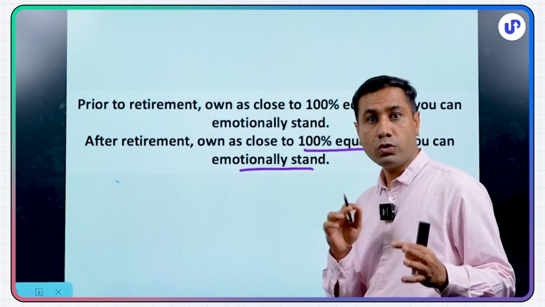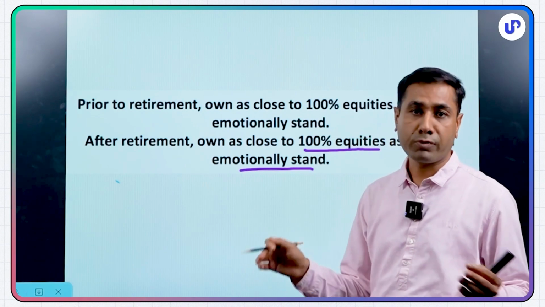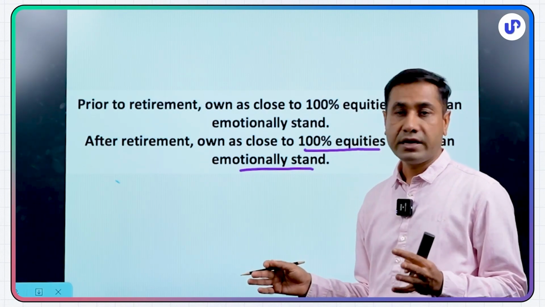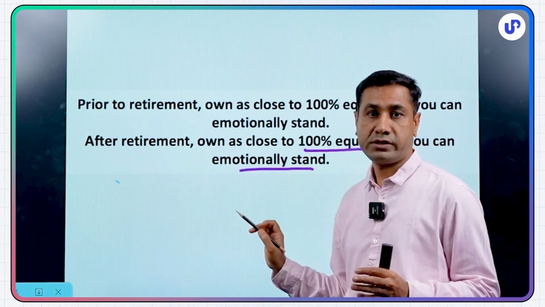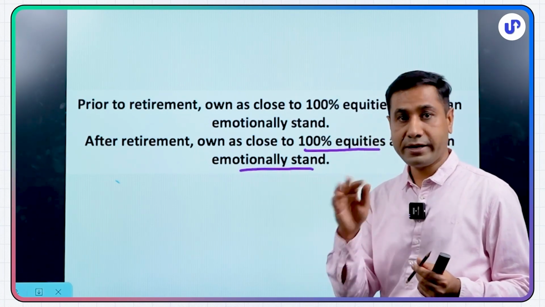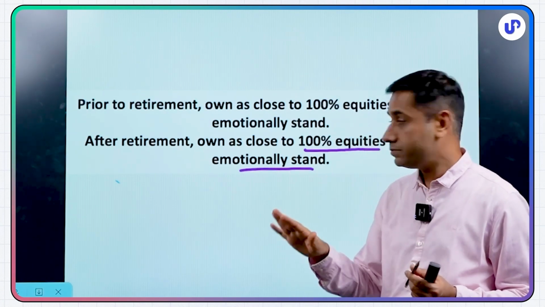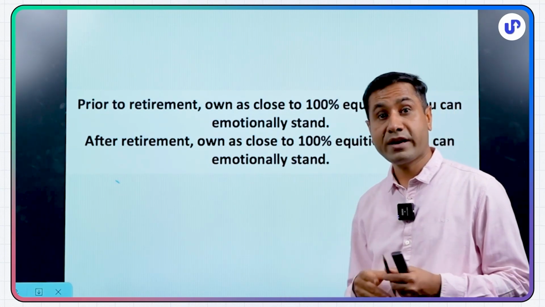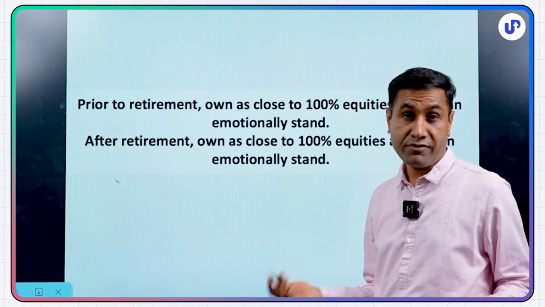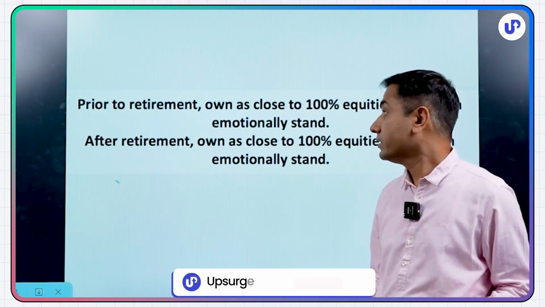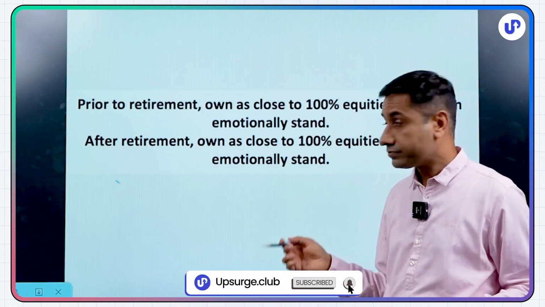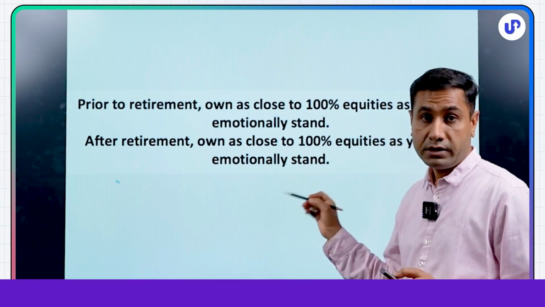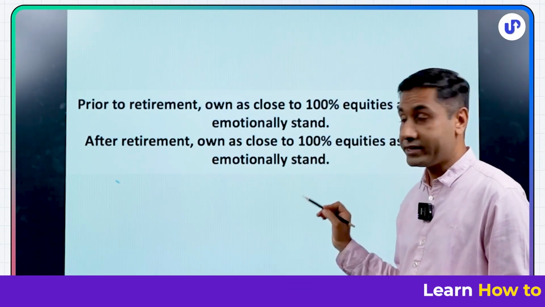So there is no golden rule that now that you've approached retirement, everything should go into debt, you can't take risk. It is all about your emotions. If volatility does not disturb you, then you can be as much as in equities. Like Warren Buffett today, at 94, almost everything is in equities, right? So it depends on person to person. But this is what I strongly believe. The final word is, are you able to emotionally stand this or not?